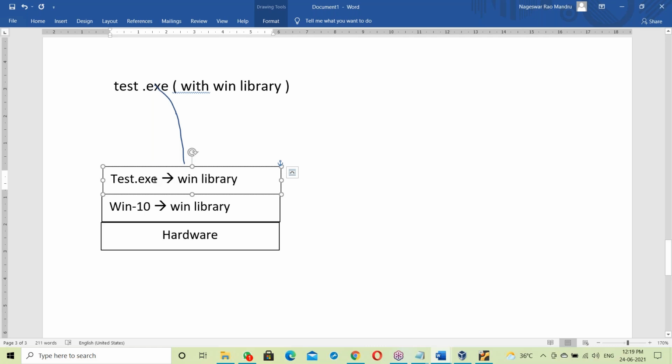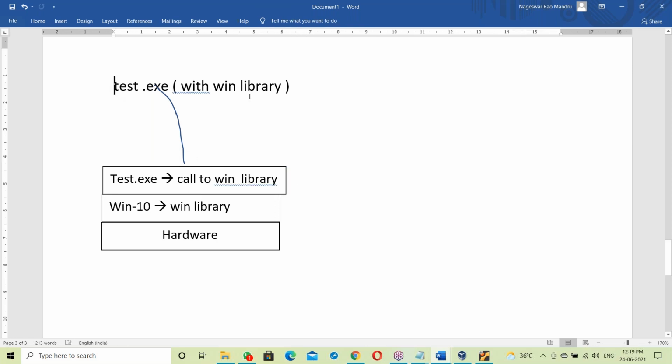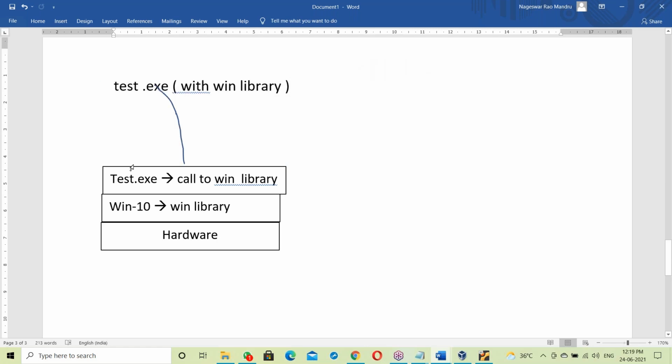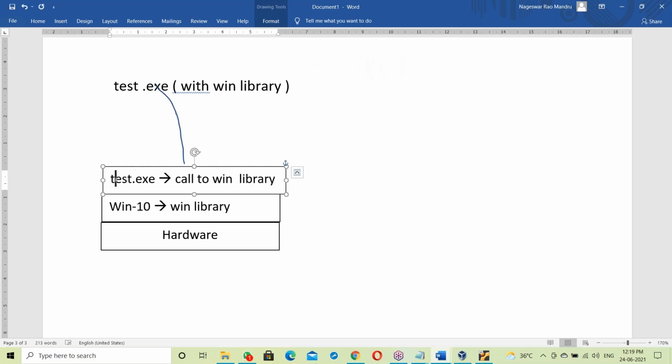Now when you try to execute the test.exe file, it makes a call to the Windows library. The test.exe file is already linked with the Windows library, so when you execute it, it will call the Windows library.